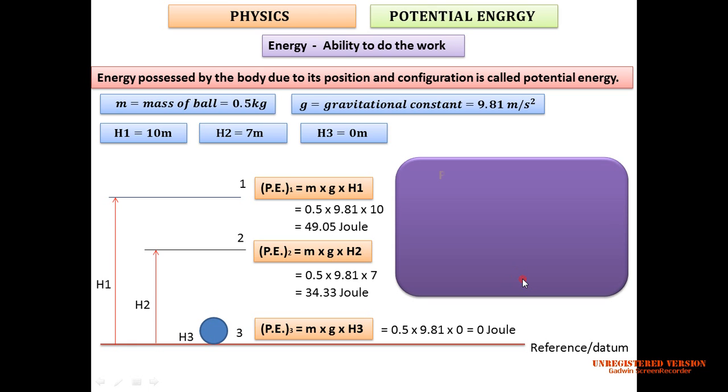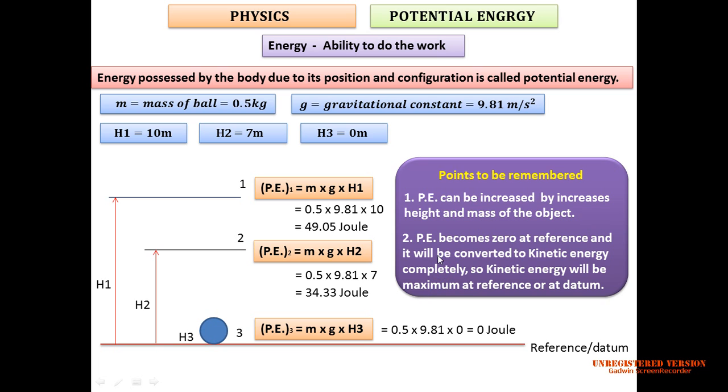What are the points that we need to consider? Points to be remembered. Point number 1: potential energy can be increased by increasing the height and mass of the object. You may ask, sir, what about gravitational acceleration? Over the whole earth it is 9.81, so it is constant for our case. That's why if we increase the mass or increase H1, potential energy can be increased.